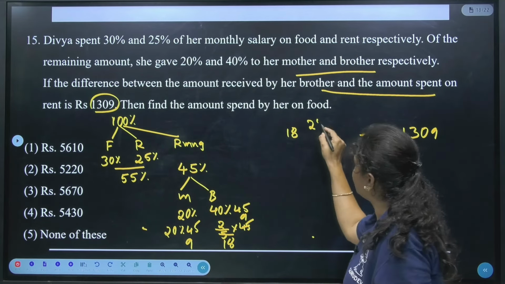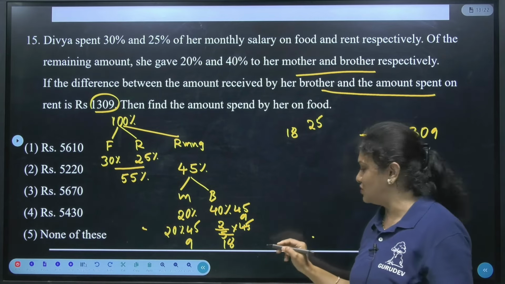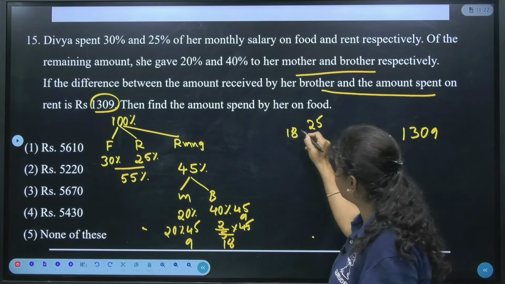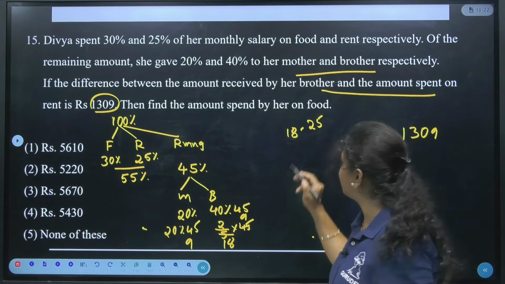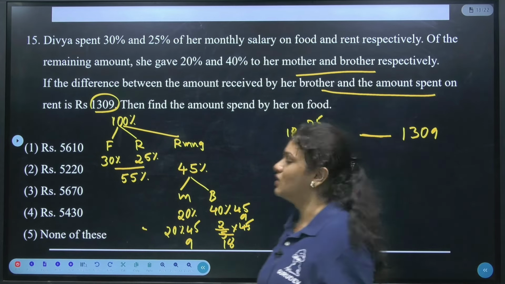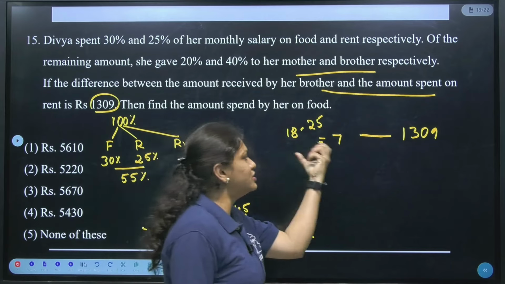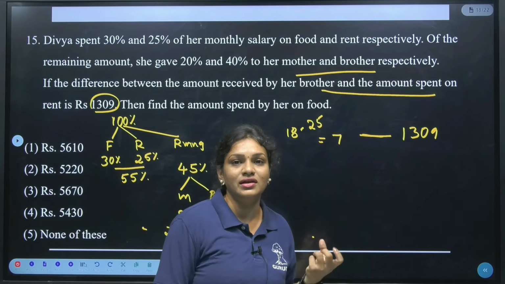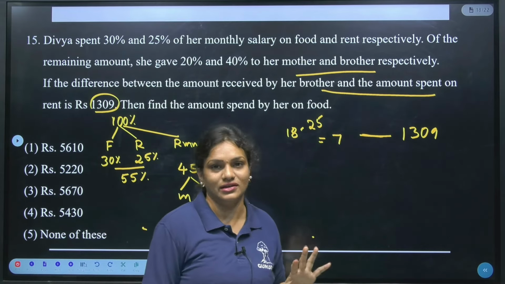Now, 25 rupees for rent and 18 rupees to brother, what is the difference we are getting? 25 minus 18 will be how much? Isn't it 7? So 25 minus 18 is 7. This difference is 7. According to the question, how much are they saying? It is 1309. Is it clear?